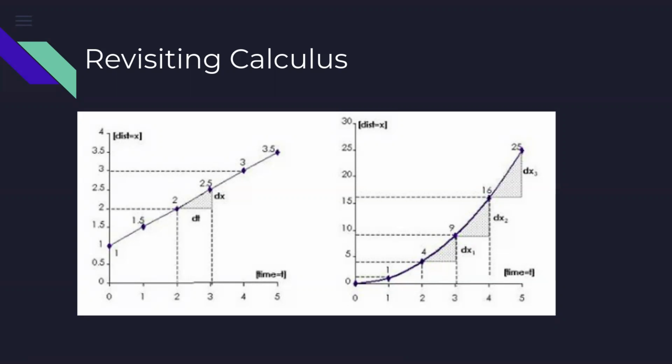And as we had seen earlier, any line of this shape will have a positive slope.